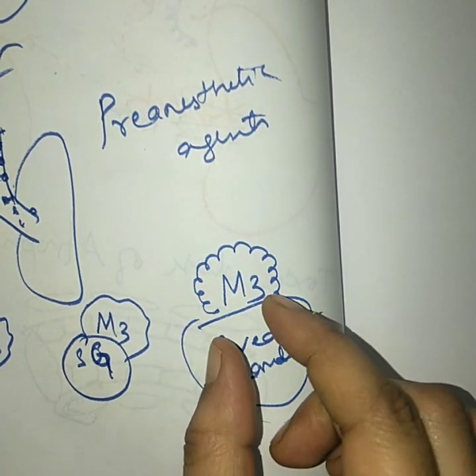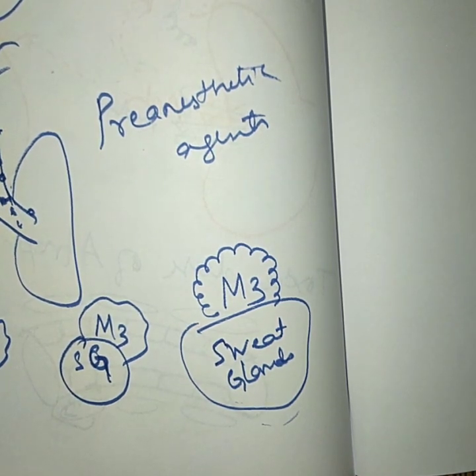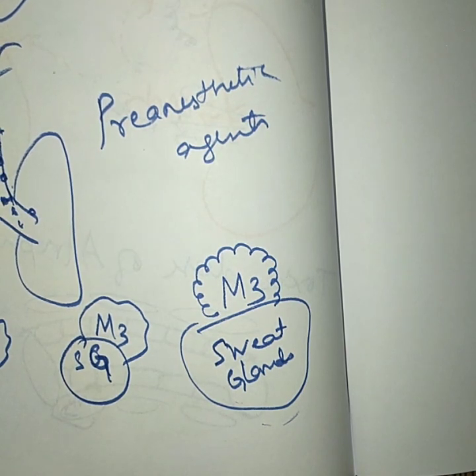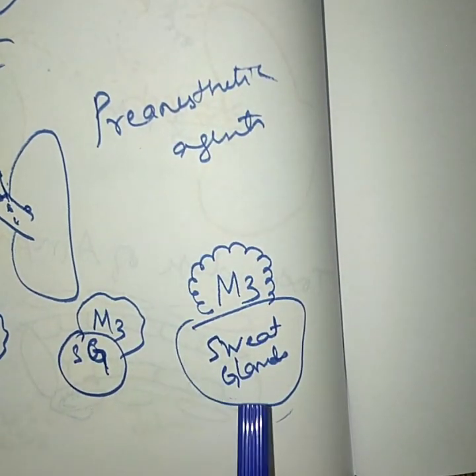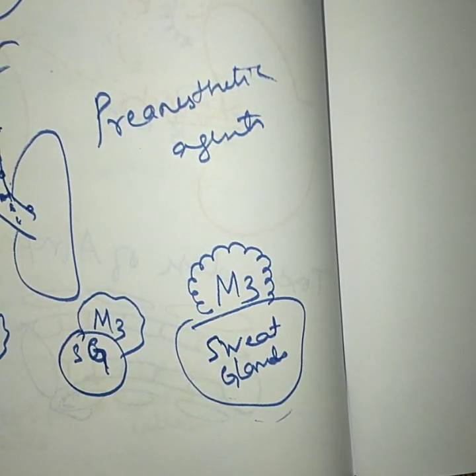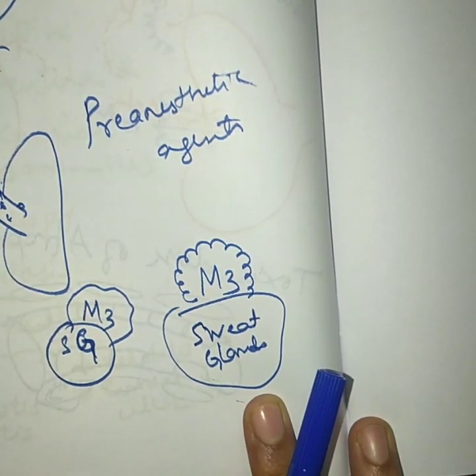But when the M3 receptor of the sweat gland is blocked, it will inhibit the release of sweat, means the person will fail to maintain a normal body temperature, so the body temperature will increase. So blockage of M3 receptors in the sweat glands will cause an increase in body temperature. And for this, children are highly susceptible to atropine fever.